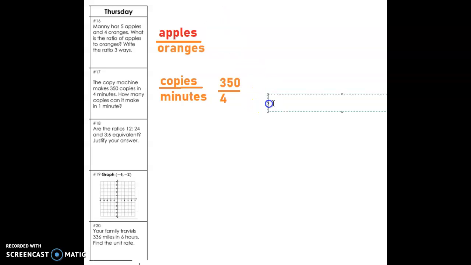So it tells us in 1 minute, right? So what did I do to turn my 4 into a 1? What did I have to do to turn 4 into 1? You're not subtracting, you're dividing, right? It's either multiplication or division. That's when you're changing these fractions. So that means I divided by 4, right? Which means I need to divide my top by 4. And I'll have my answer that goes in here. So whatever it is going to go in there, my answer.